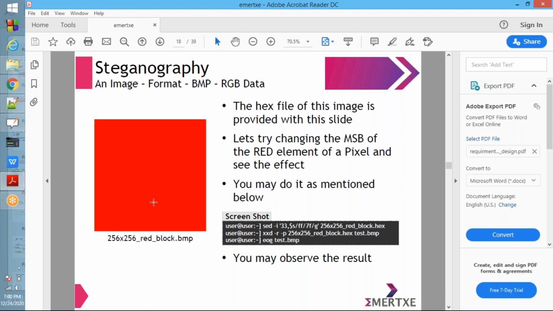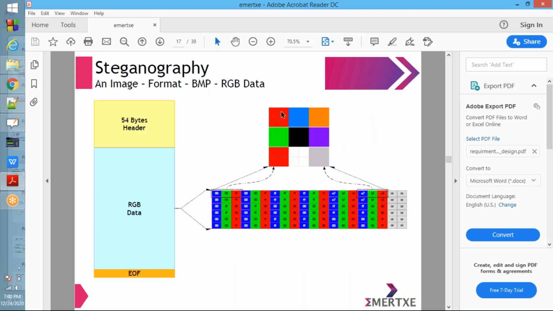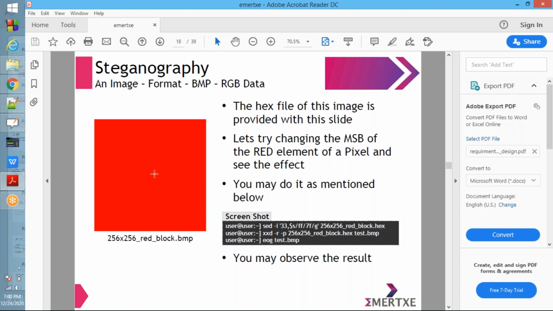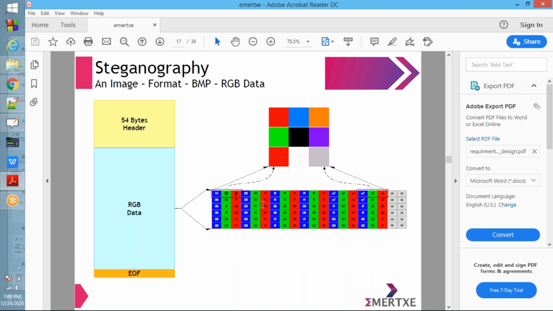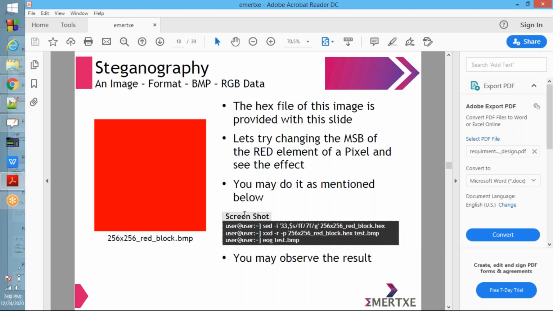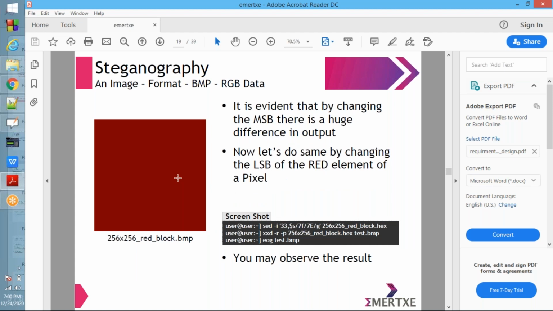For this one, see, I told you, like the previous one, it will be having the RGB values, so many bytes will be there. Assume like this: in each byte, if you change the MSB bit, this image will become like this.